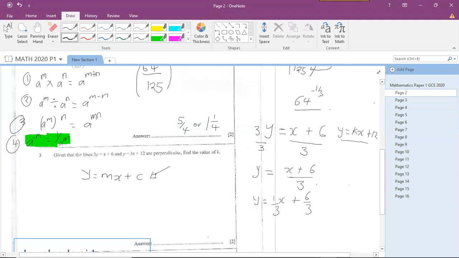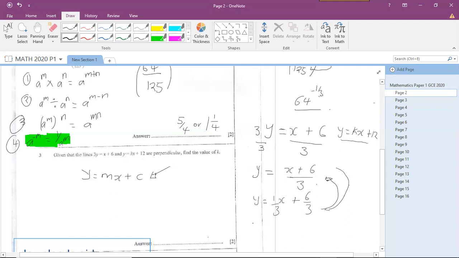Remember, when you're adding fractions, this is the lowest common denominator, so you can split this into two individual fractions: 1 over 3 x plus 6 over 3. You can reverse this process by bringing the numerator and denominator together.